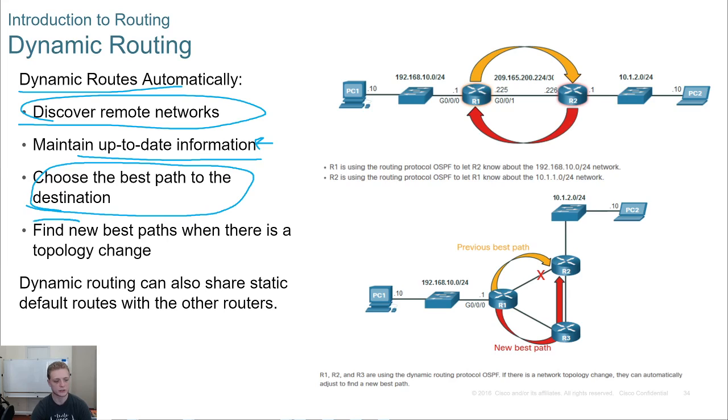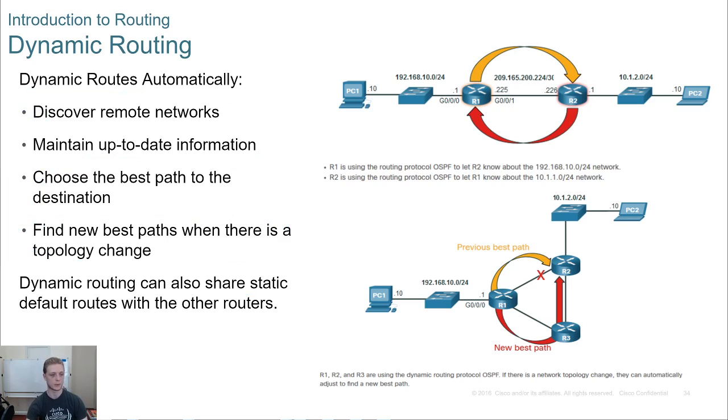And maybe if something changes, we need to find a new best path. So we can also share static routes and routes from other routing protocols. We call this route injection. So we could inject routes, such as static routes, into a dynamic routing protocol.